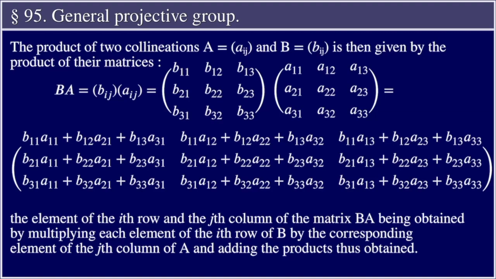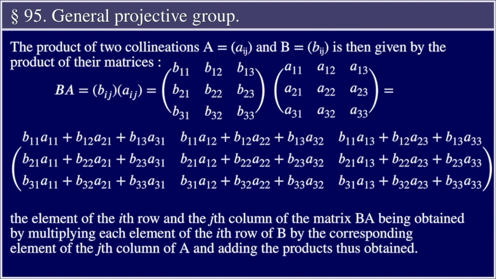BA equals the matrix (b_ij) times the matrix (a_ij), which is the matrix with first column b11 a11 + b12 a21 + b13 a31,